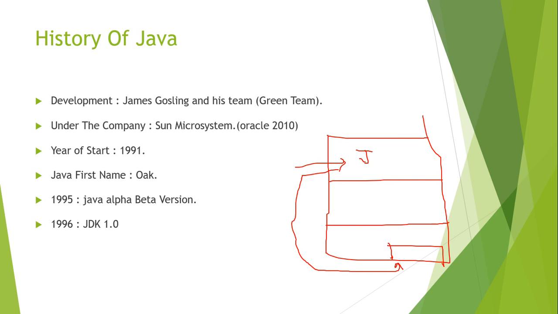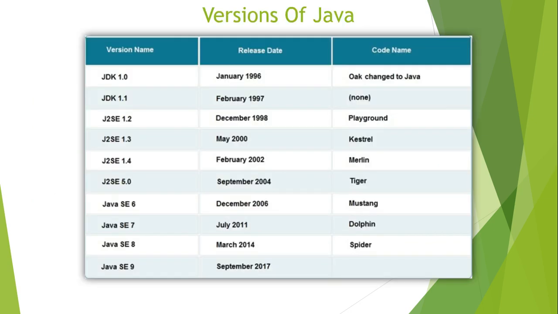After that, they released multiple versions. First they released a version in 1995, and they gave it the name Java alpha beta version. After that, in 1996 they released another version, JDK 1.0. After that, every year or every 6 months they release new versions. In 1997 they released 1.1, in 1998 1.2. Now also they are releasing new versions, right?